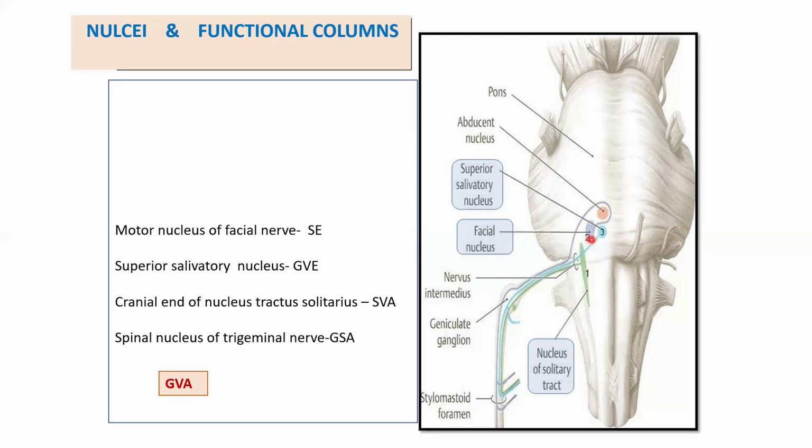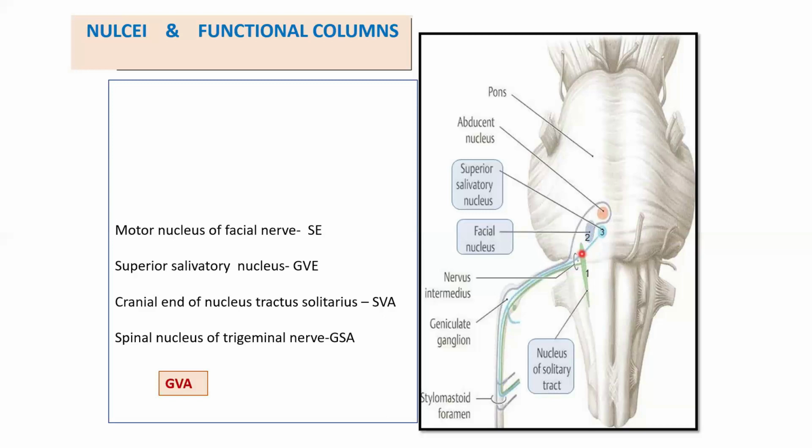Adjacent to it, we have the superior salivatory nucleus that's going to give rise to the preganglionic parasympathetic secretomotor fibers to the lacrimal gland and the submandibular and sublingual salivary glands. And then we have the cranial end of the nucleus tractus solitarius that's going to receive the taste sensation from the anterior two-thirds of the tongue.